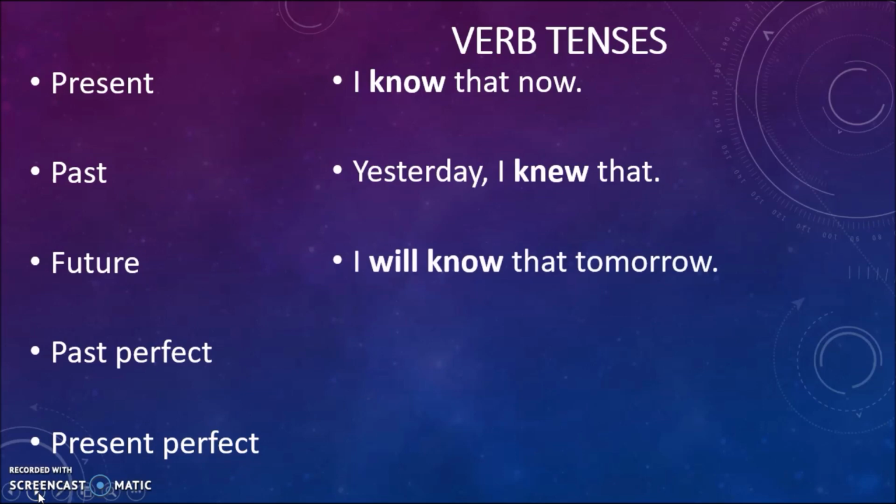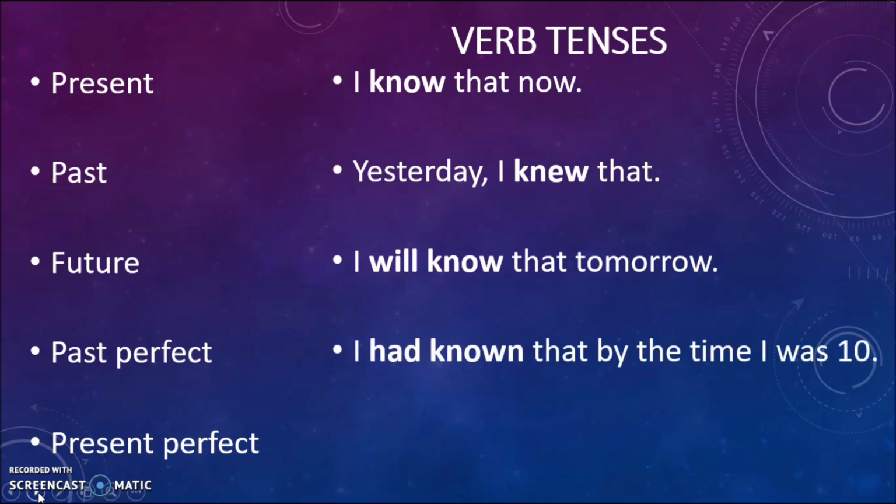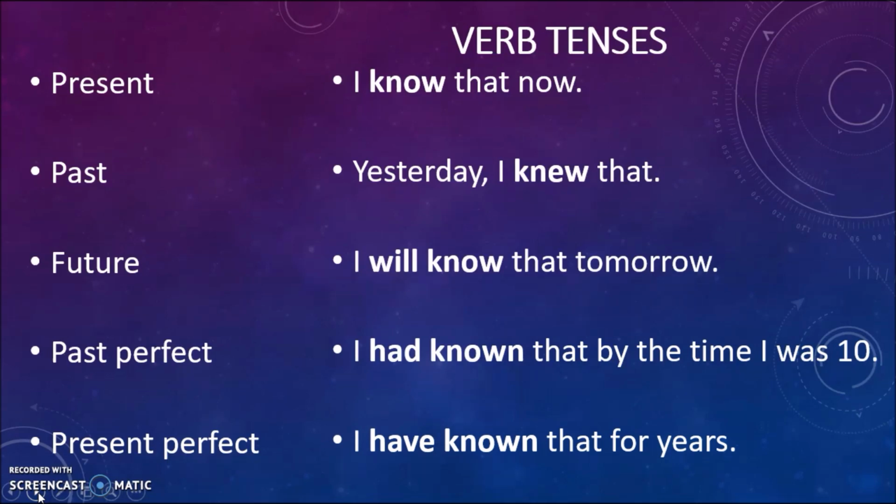For the past perfect and the present perfect, you don't have to worry about what these are really. You just need to know that the verb does change after a have, has, or had. So for past perfect, I had known that by the time I was 10. Present perfect, I have known that for years. The verb form is the same. It's called a participle. It's known, and it comes after the had or the have.